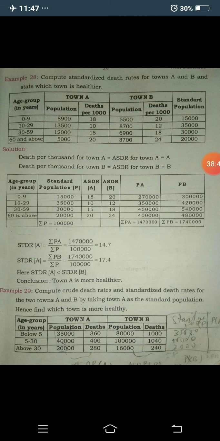Okay, next class we will discuss the 4th, 5th and 6th measurements of mortality. So guys, I will explain in more detail in the next class. Okay, thank you.